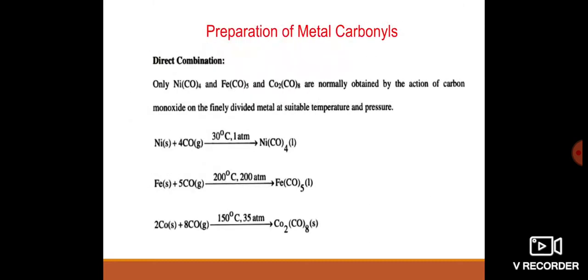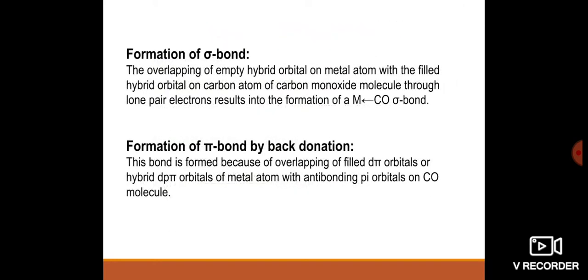Next, we will see the preparation of metal carbonyls by direct combination. In direct combination, only nickel tetracarbonyl, iron pentacarbonyl and dicobalt octacarbonyl are normally obtained by the action of carbon monoxide on the finely divided metal at suitable temperature and pressure.